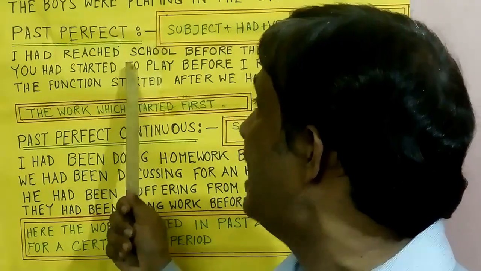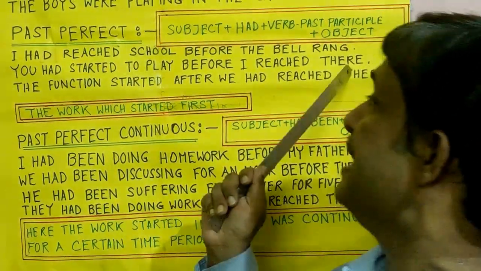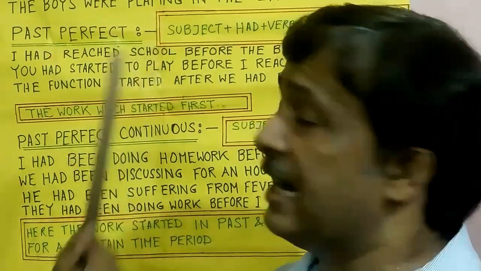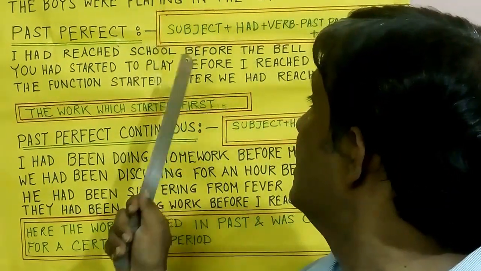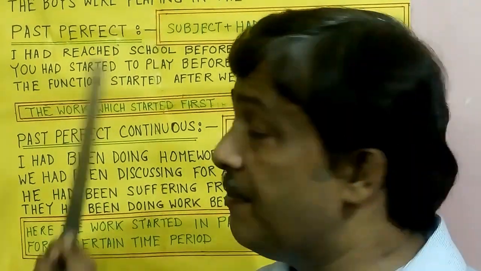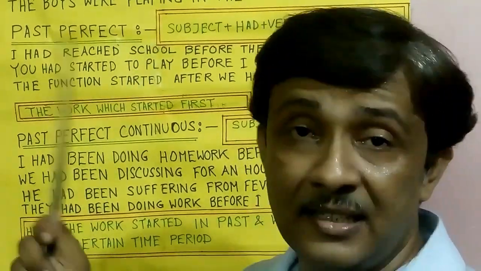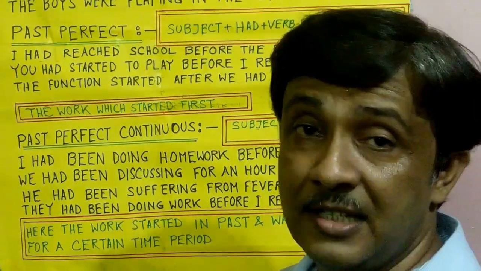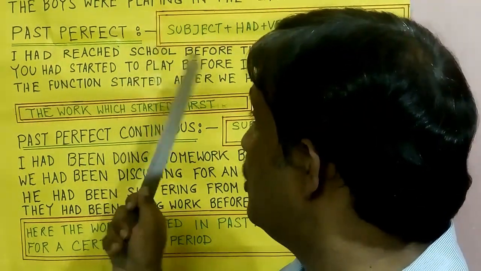Another example: you had started to play before I reached there. Two activities: you started to play, and I reached there. Between the two, which activity was started and completed before the other began? That is, you started to play.